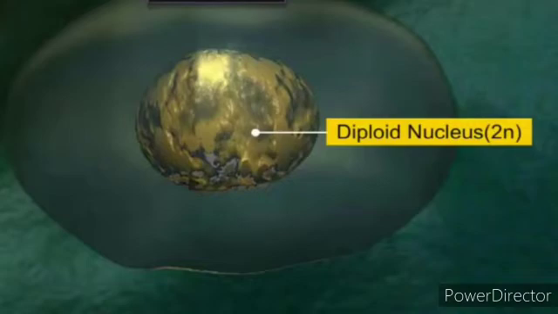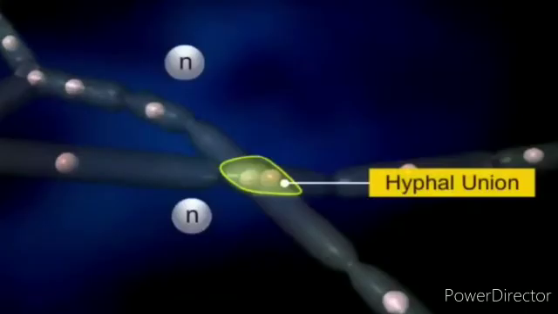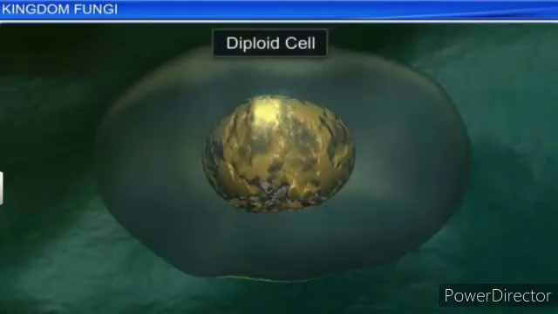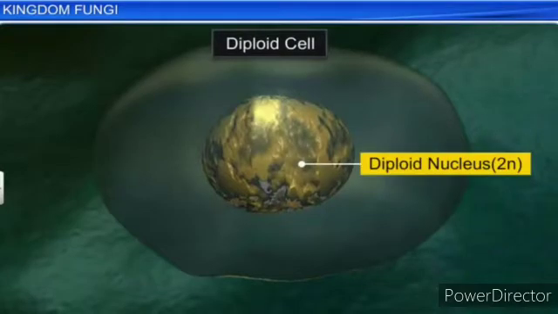When a fungus reproduces sexually, two haploid hyphae of compatible mating types come together and fuse. In some fungi, the fusion of two haploid cells does not immediately result in diploid cells; instead the two nuclei coexist.